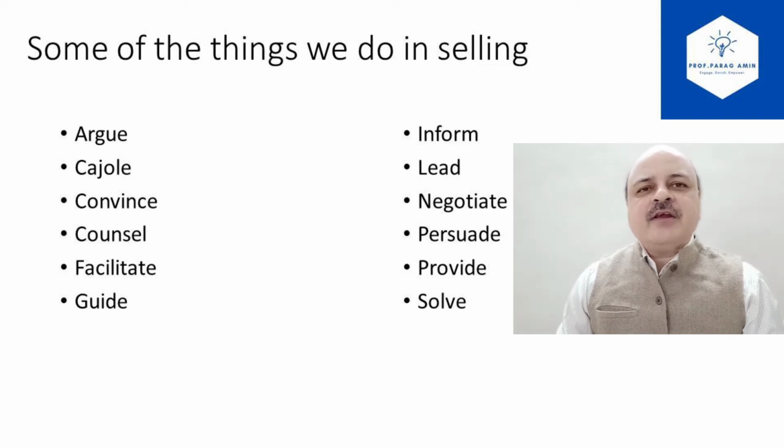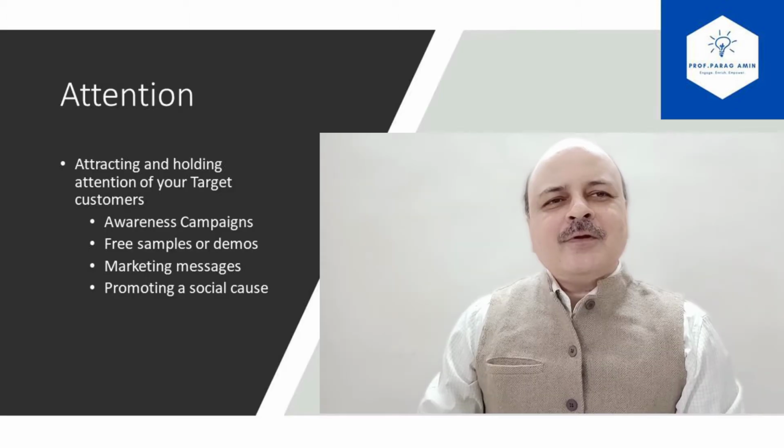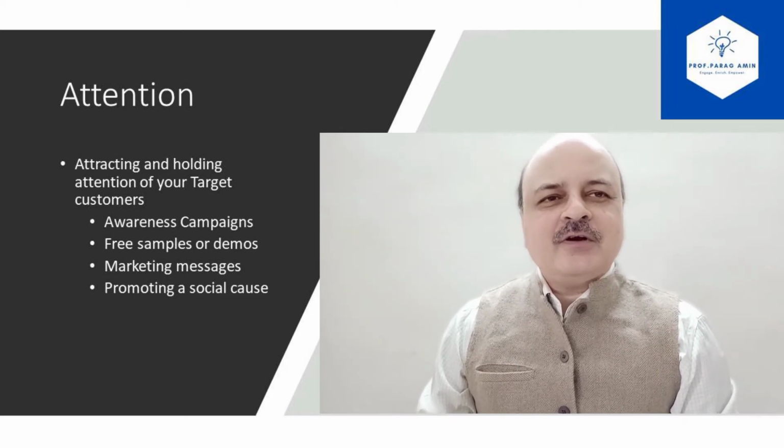These are some of the things that a salesperson does while he interacts with his prospect in the process of selling. Now let us talk about each of these words.